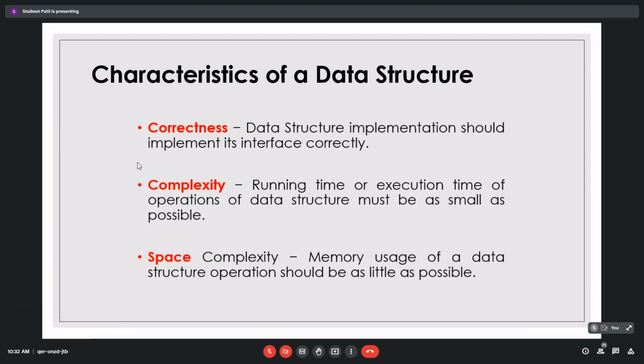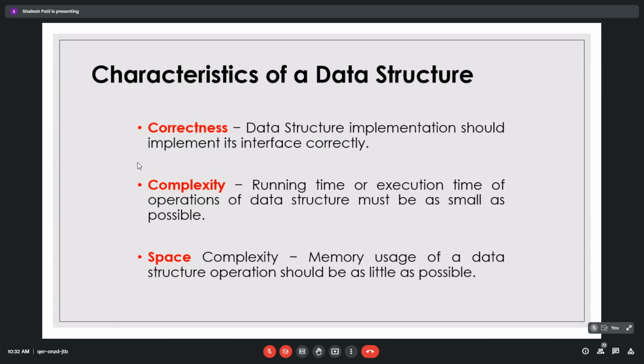These are the three characteristics. The data structure implementation should implement its interface correctly. When you are writing any data structure, it should be written in the correct way. That is one thing we have to consider.